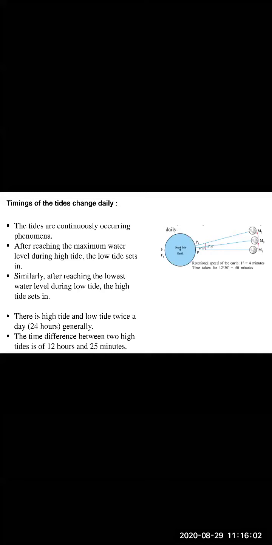What happens here is, after reaching the maximum water level during the high tide, the low tide sets in.